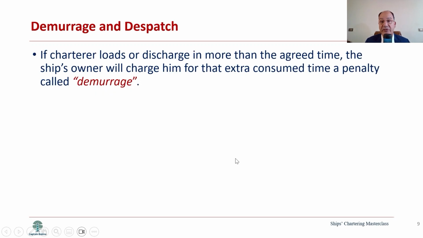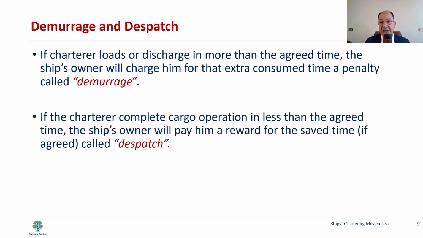If the charterer, for example, was given 5 days, but he loaded and discharged in 6 days, it means he will pay demurrage, or penalty, for 1 day. This is what we call demurrage. But if he finished instead of 5 days, he only used 4 days, it means the ship owner will pay him for the saved 1 day. That's what we call dispatch. It's a kind of reward from the owner to the charterer.